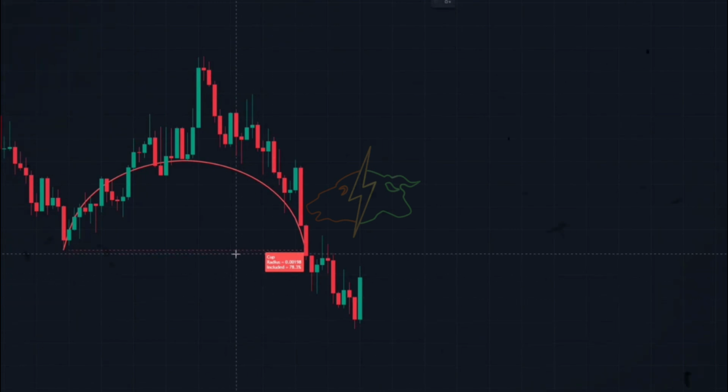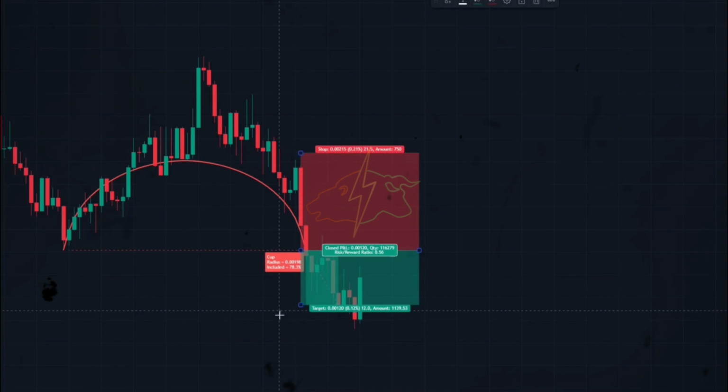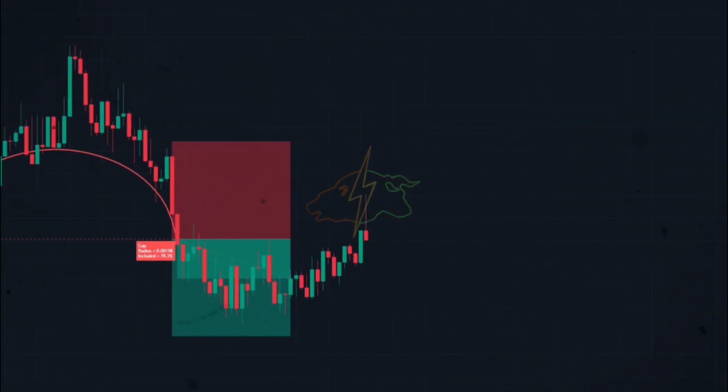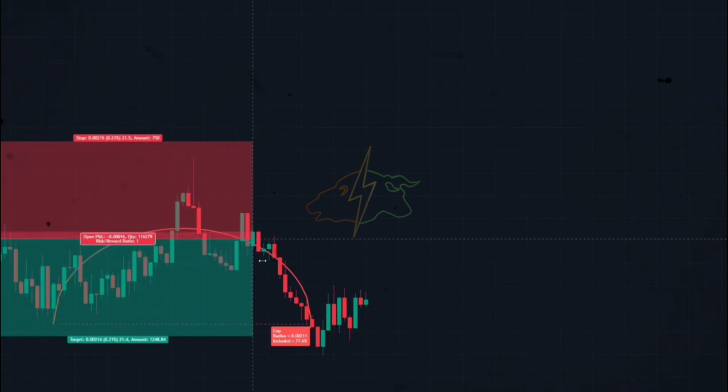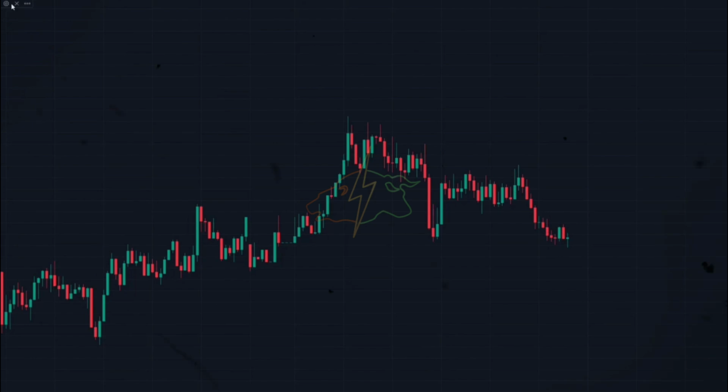Okay, the indicator has found a downwards cup pattern here. I set the stop loss above the curve of the cup. I set the first target on a 1-to-1 risk and reward ratio. We reached our target. To get better results from this strategy, I add the EMA indicator to my charts.